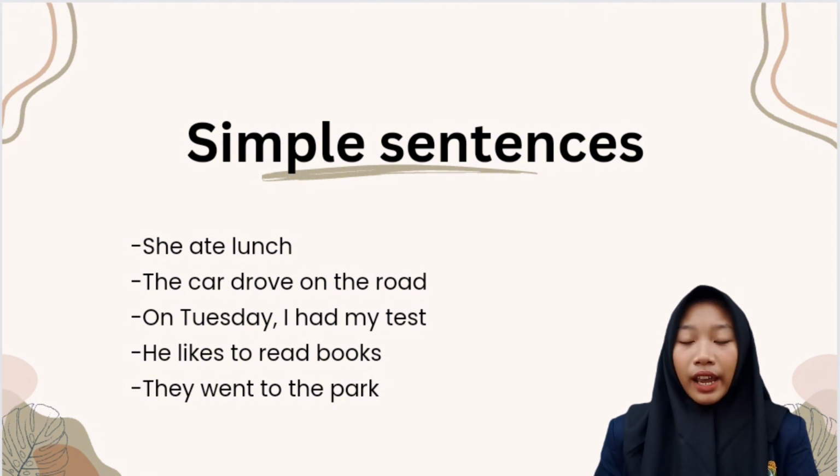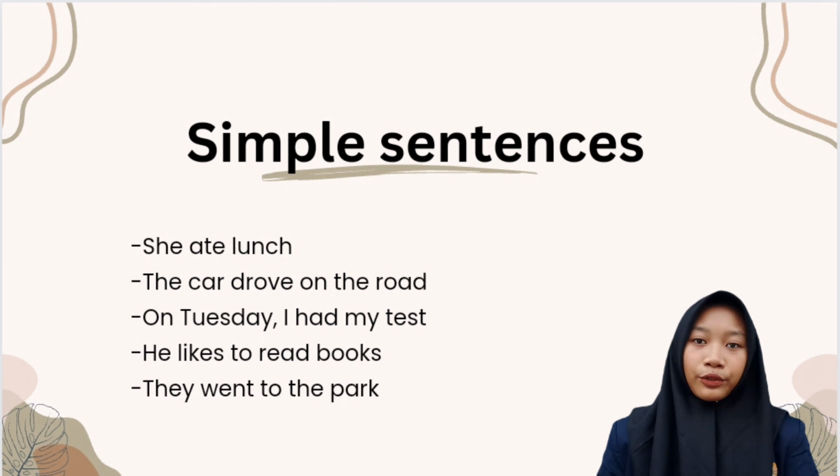On this day I had my test. The subject is I. The verb is had and the object is my test. The part on Tuesday is an adverbial modifier that tells when the action happened.